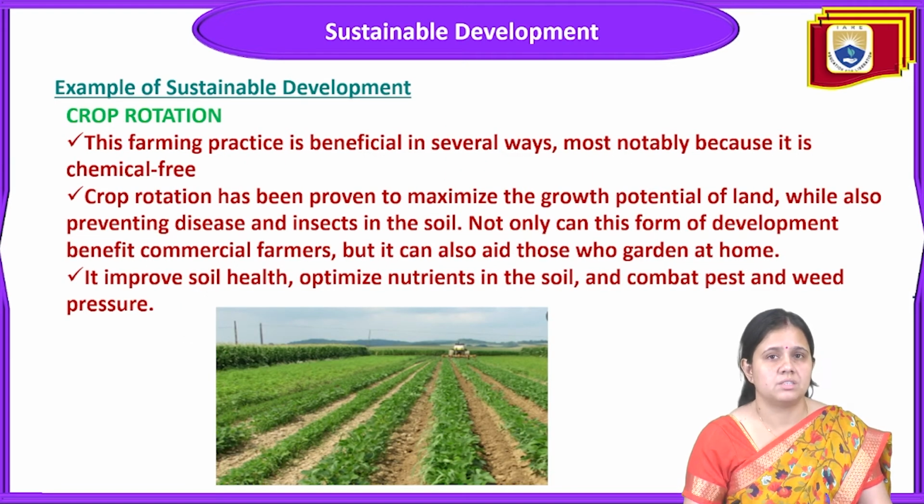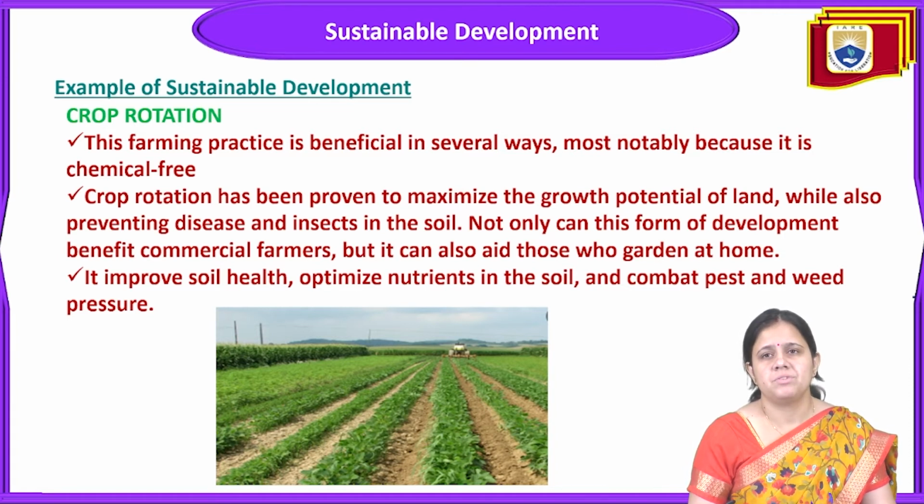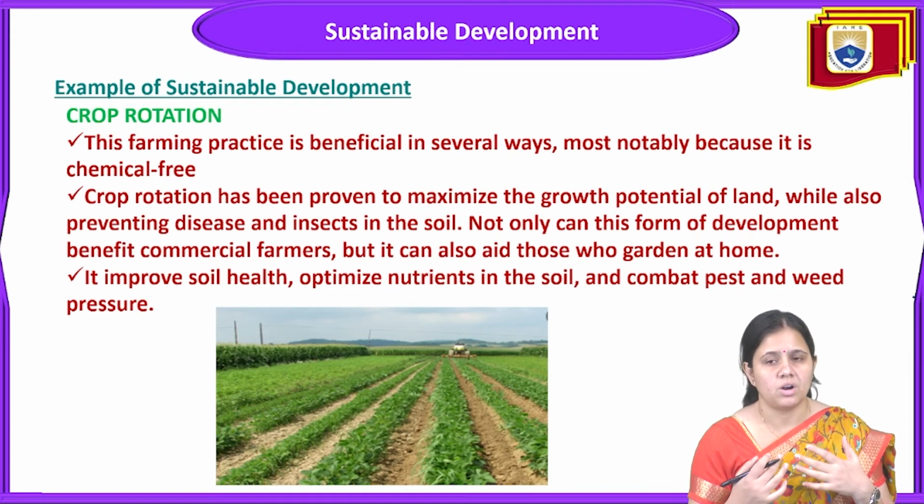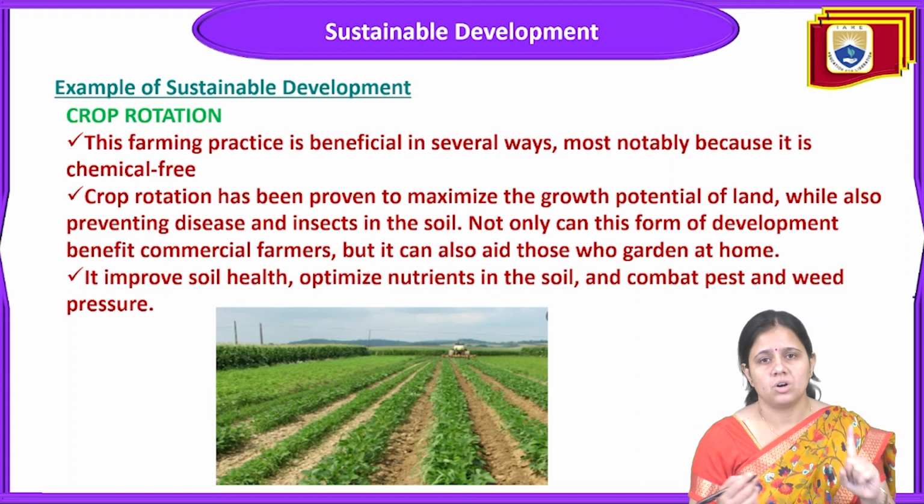Now, the next example of sustainable development is crop rotation. Crop rotation is a different farming practice, and it is beneficial in several ways, most notably because it is chemical free. Crop rotation is the rotation of crops from one season to the next season. It is not dependent on a single crop for the same field.